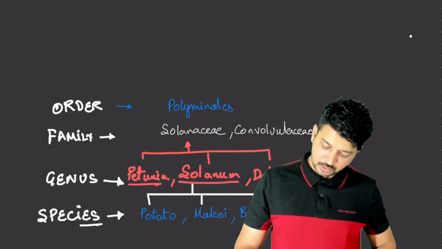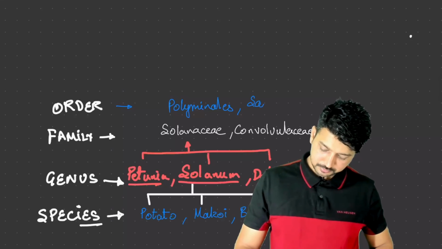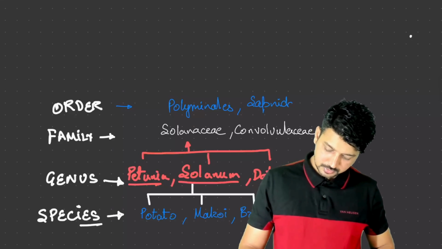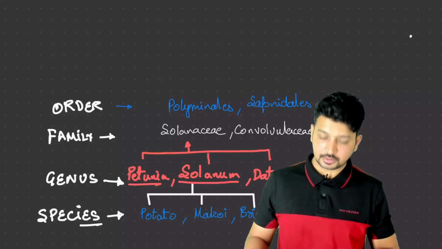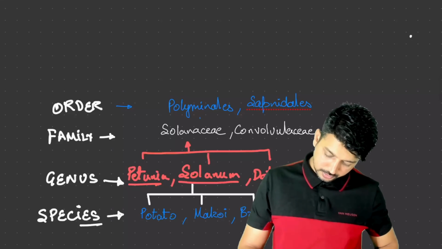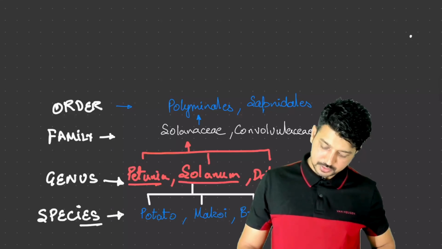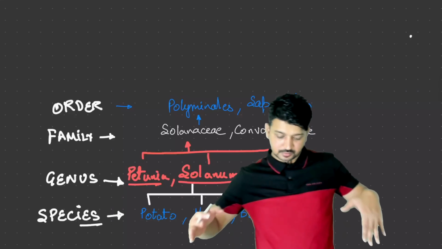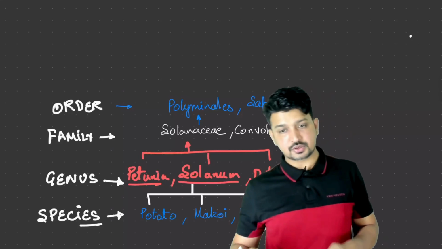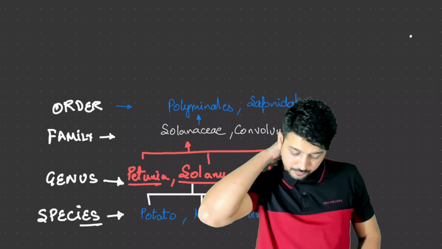So Polemoniales along with Sapindales. There will be many more, like this we have many more. So Solanaceae is kept under Polemoniales, right? This is not the end. There will be various orders along with them. I'm just writing a few of them, right? So order we have, then we have class.